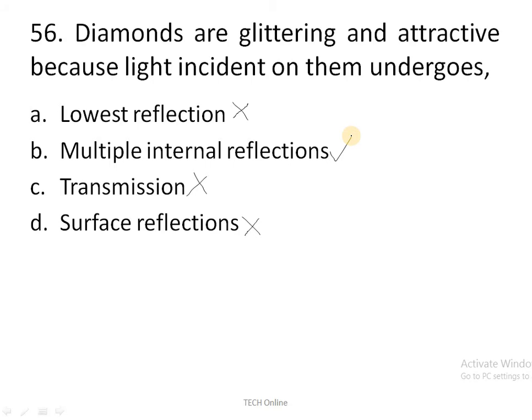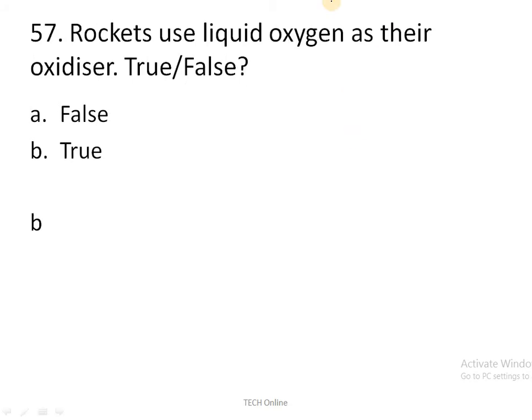So moving to the next question. Rockets use liquid oxygen as their oxidizer. The correct answer is true. So the correct answer is true. Liquid oxygen is nothing but what? What is the chemical formula for liquid oxygen? It's simply O2 only. O2. Okay.